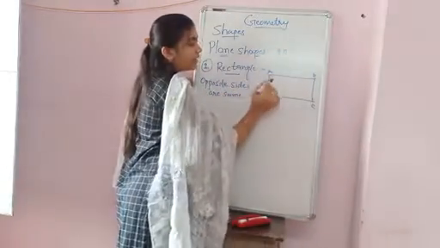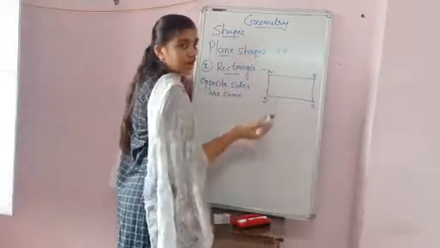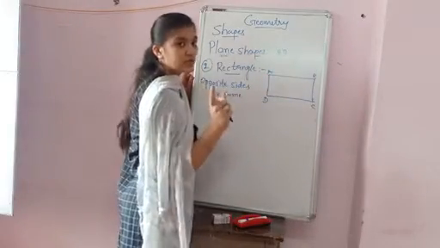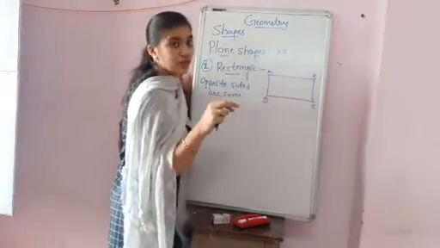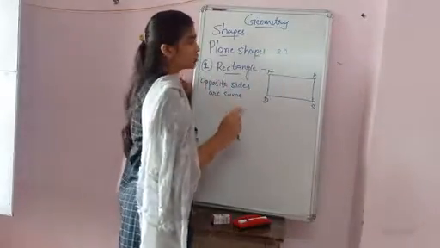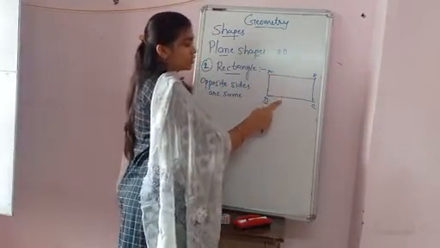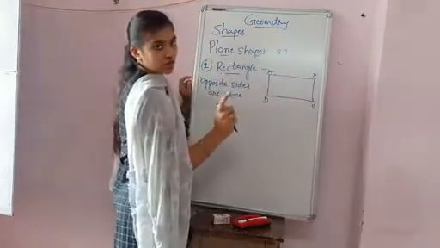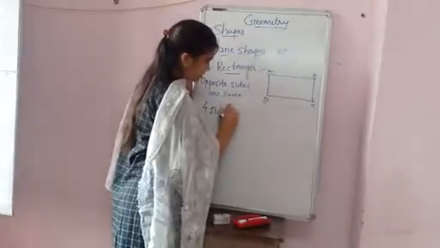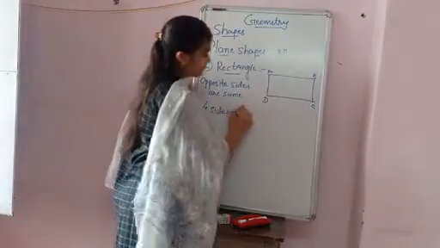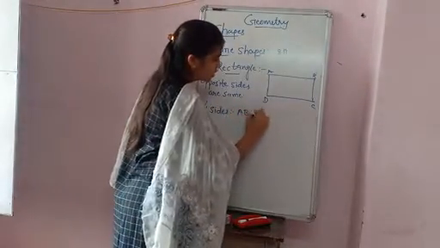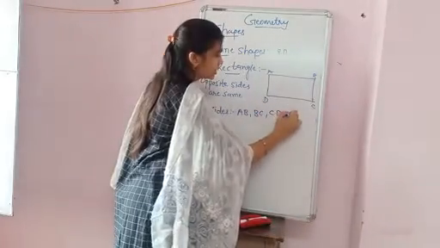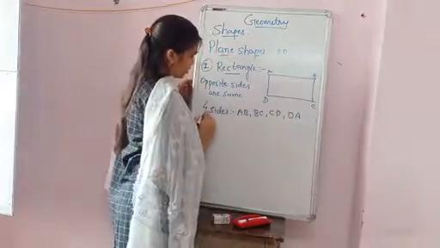You cannot say that AB and AD are the same. Both are not opposite sides, both are near each other, not facing each other. So AB and CD are the same, but AD and AB are not the same. So it has four sides: AB, BC, CD and DA.